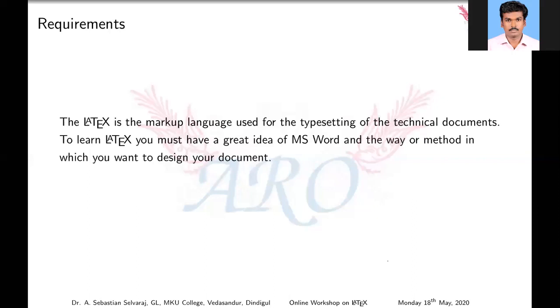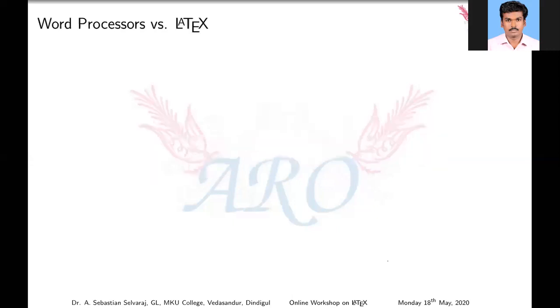Okay. And you also need mathematics. I think all of you have a mathematical background. If not, please try to manage. If you want to learn LaTeX thoroughly, just recall the mathematical names of the symbols. Mathematical symbols, that's enough to learn LaTeX.